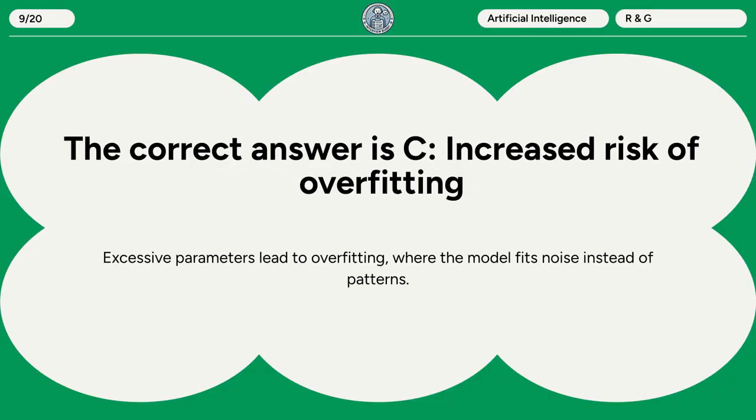The correct answer is C. Increased risk of overfitting. Excessive parameters lead to overfitting, where the model fits noise instead of patterns.